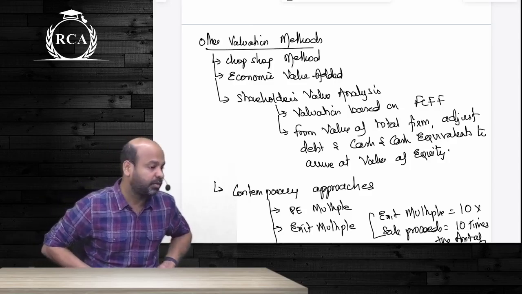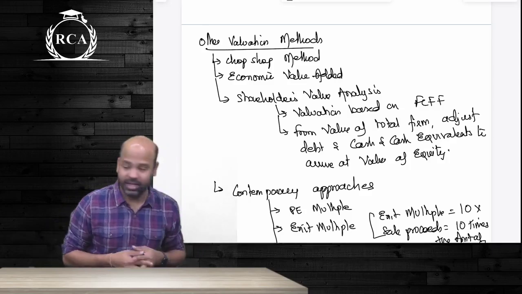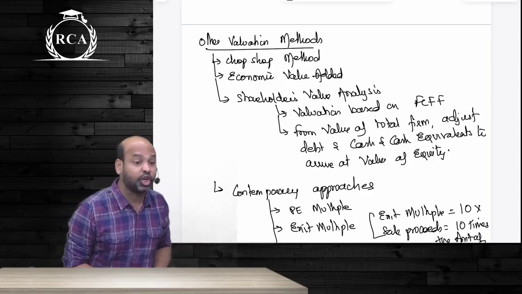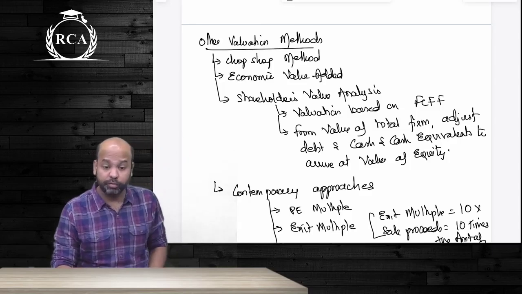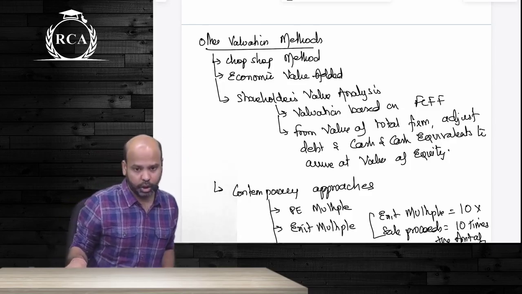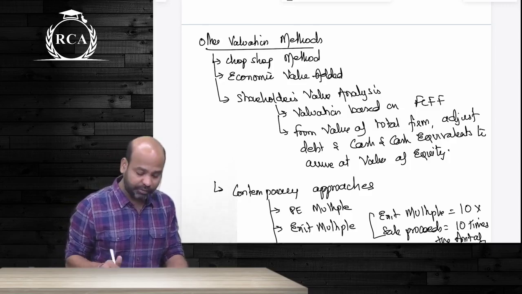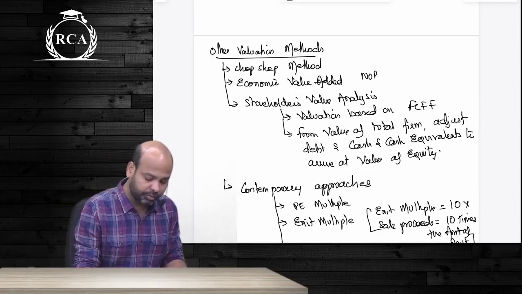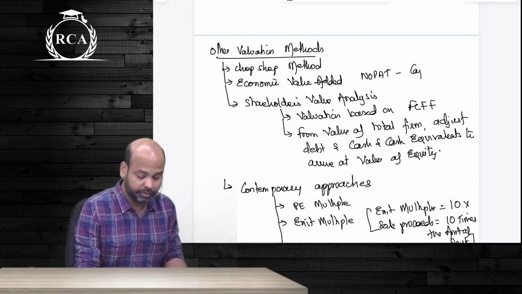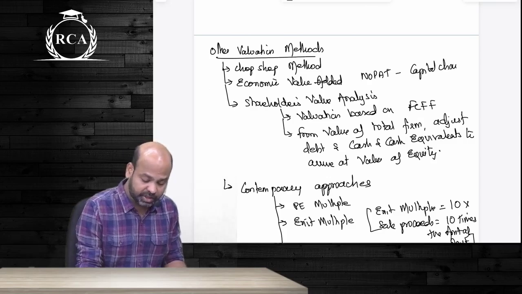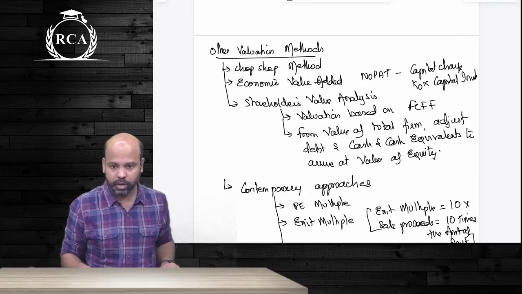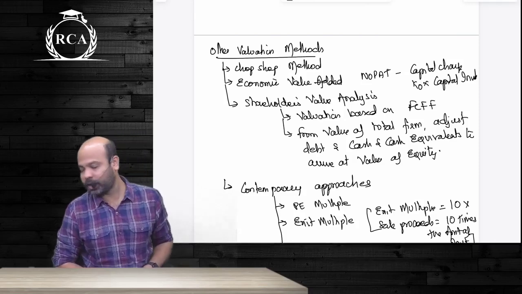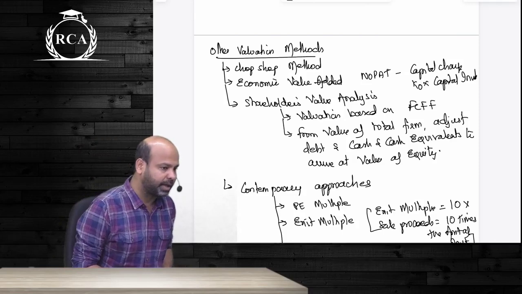After chop shop method, we did economic value added. I said EVA is exactly the same as your economic profit. This is the surplus return that you are generating from the viewpoint of all the providers of capital. To compute EVA, guys, you will have to take whatever is your net operating profit after taxes, from that deduct the amount of capital charge. This capital charge is nothing but minimum required rate of return, KO, multiplied by capital invested. I repeat, you're supposed to take NOPAT minus KO into capital invested.